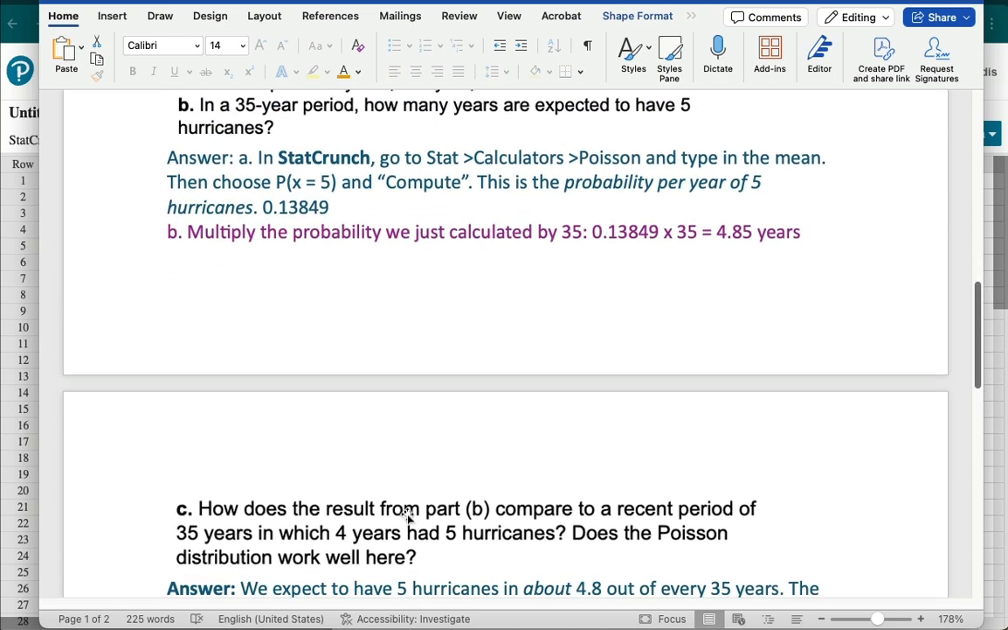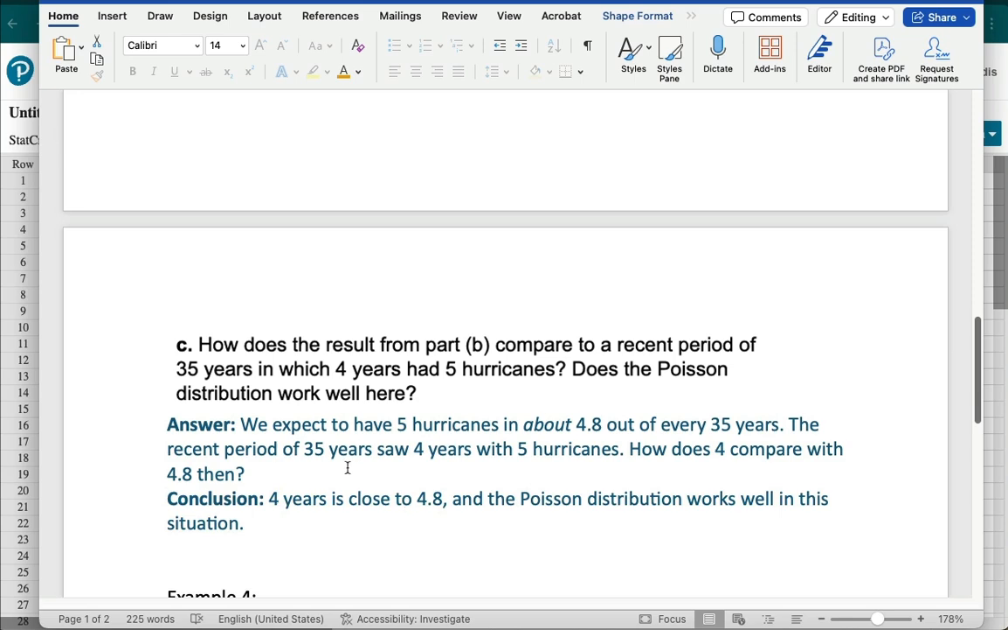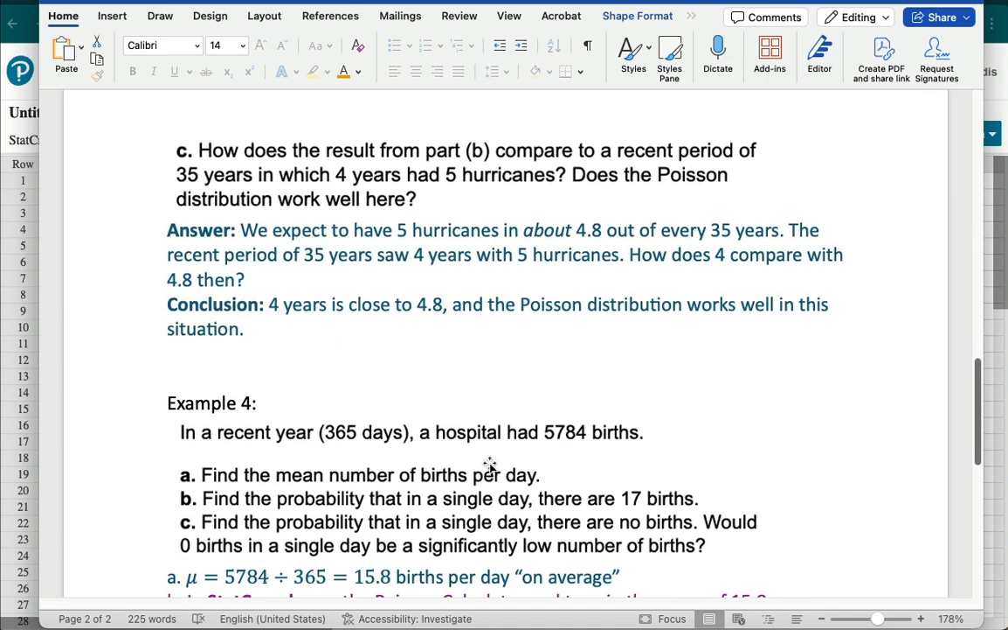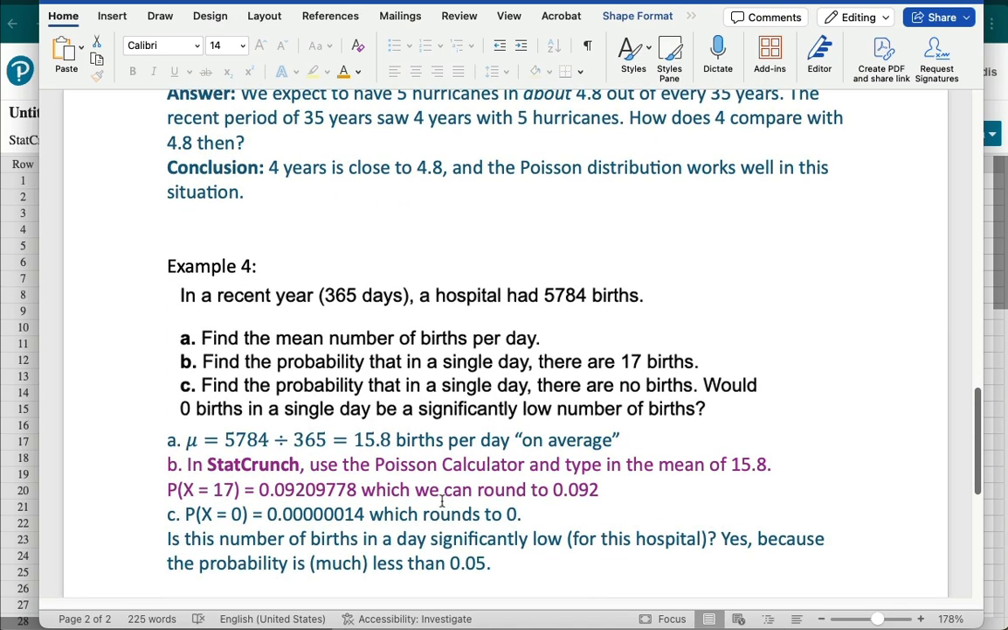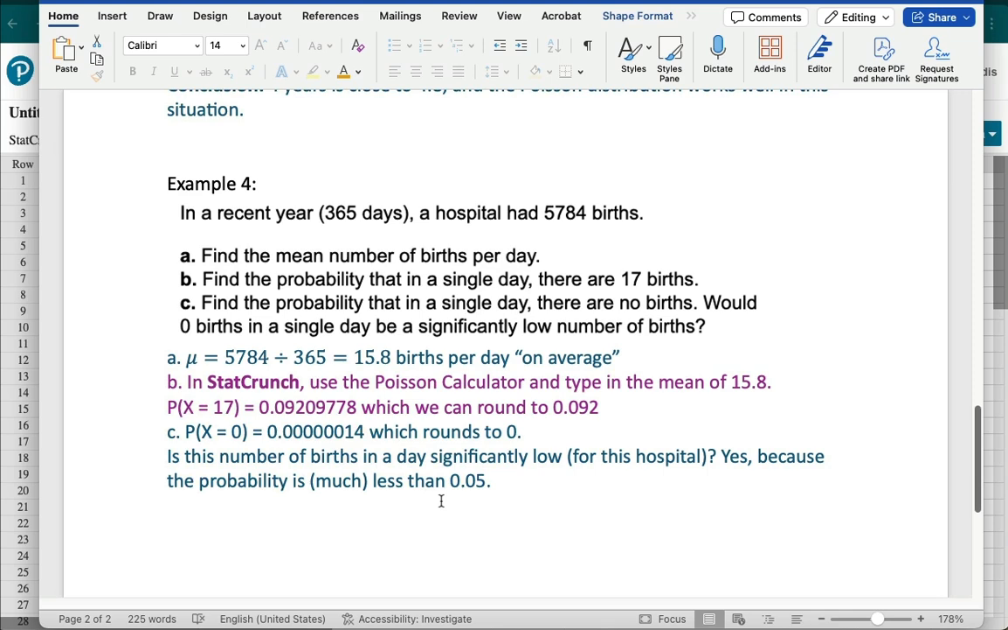All right. Expected values are expected outcomes. There's always going to be some fluctuation from that. And then our final example, and I'm not going to show you this in StatCrunch. I'm just going to tell you that you can actually type it into StatCrunch and get an answer.